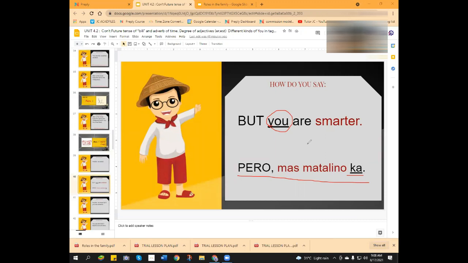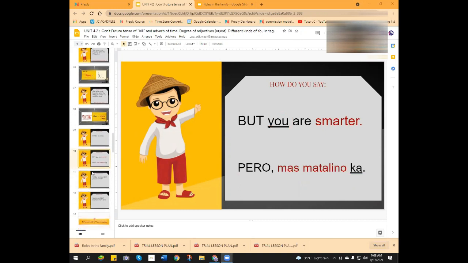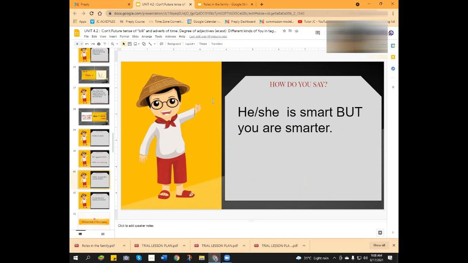Why do we not use the ikaw instead of ka? I guess after the adjective. Okay, that's right. Tama. Galing. Next, we have the complete sentence. Can you translate this for me? Matalino siya, pero ikaw ang, wait, ikaw ik, okay.